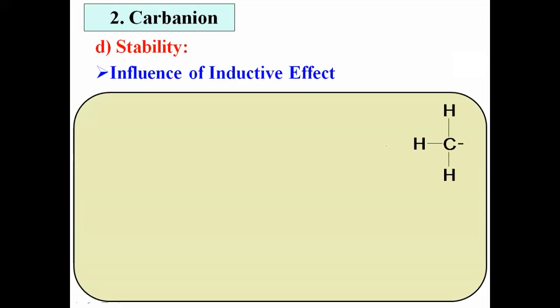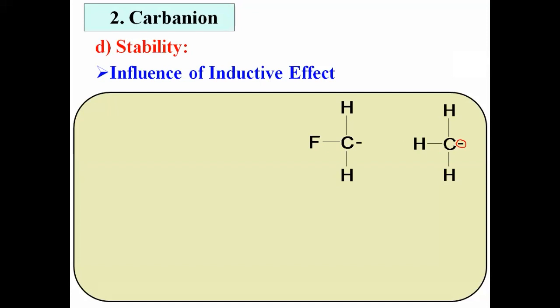Okay, I will take a very simple example. So, this is the methyl Carbanion. Carbon having 3 hydrogen atoms. There is a negative charge on the carbon. Yes, it is an example of Carbanion. Consider one more example. Suppose one hydrogen, I have replaced one hydrogen by one fluorine atom. Now let us see stability of that Carbanion.